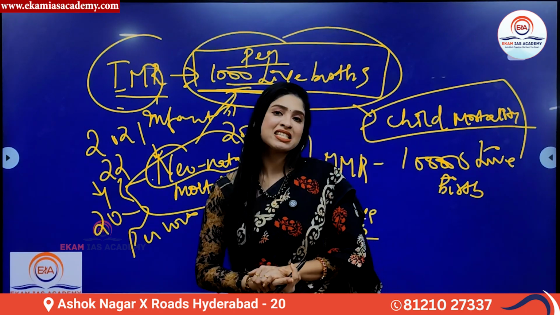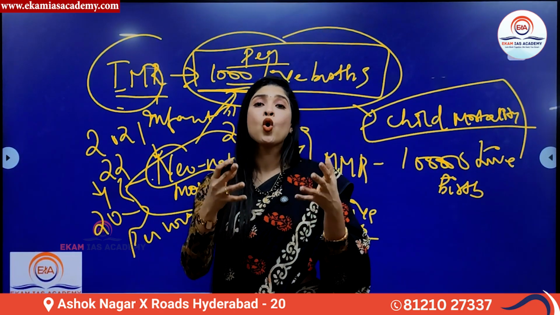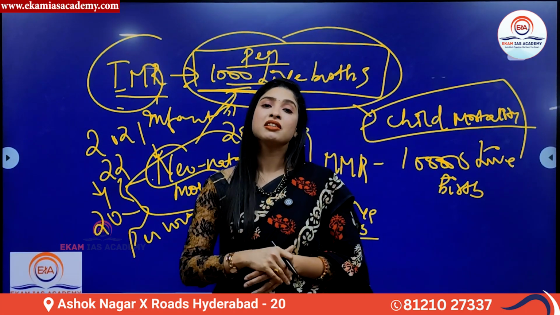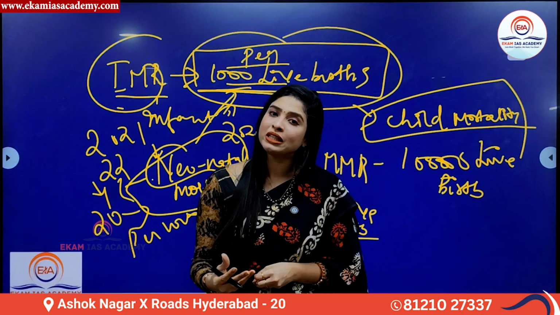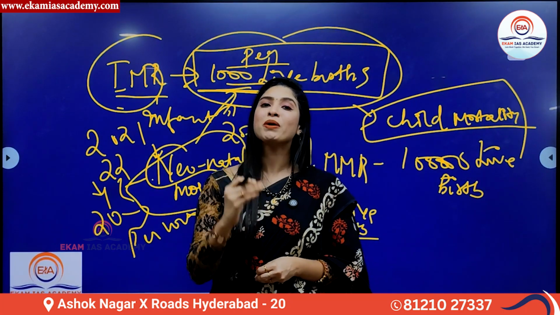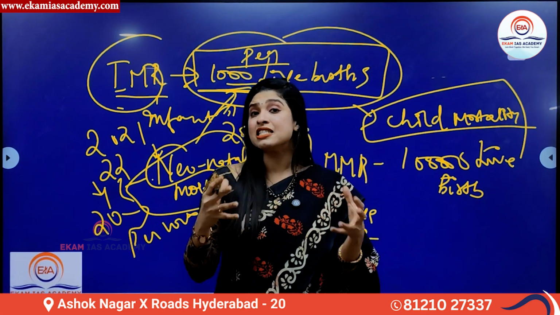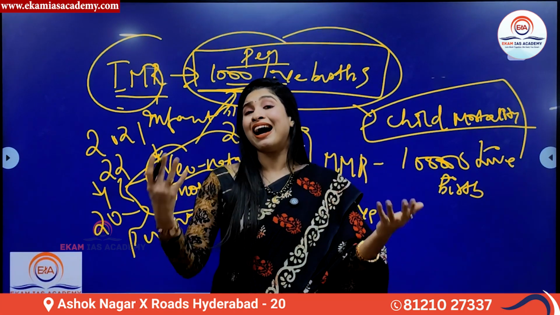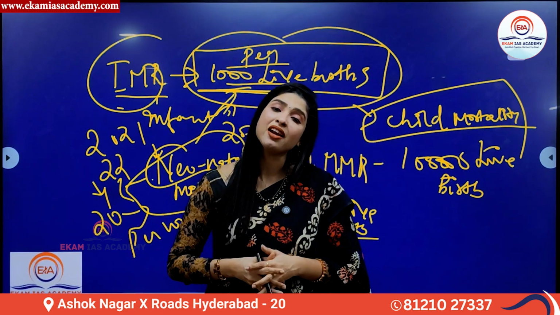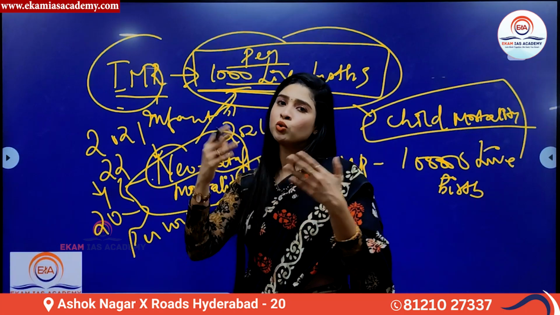Now, the state with the lowest IMR, that is the lowest death rate of infants, is the state of Kerala. And we all know that the state of Kerala ranked number 1 in the Human Development Index as well. Similarly, the Indian state with the highest infant mortality rate, as usual, is Bihar, followed by Orissa and Chhattisgarh: 1, 2, 3 like that.